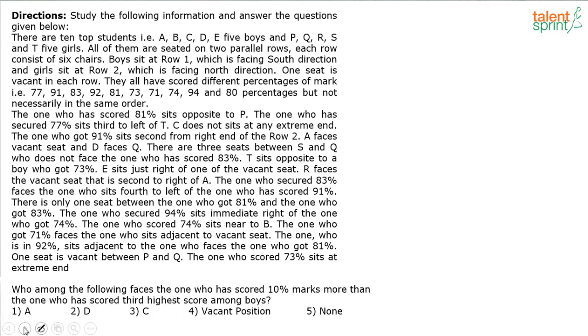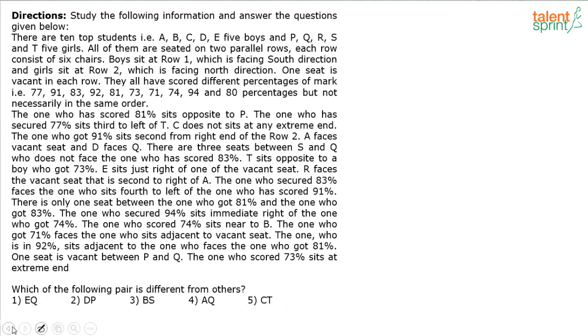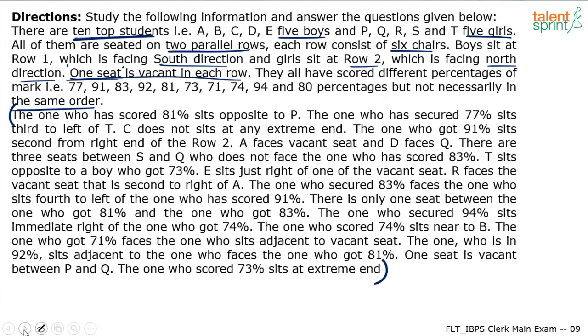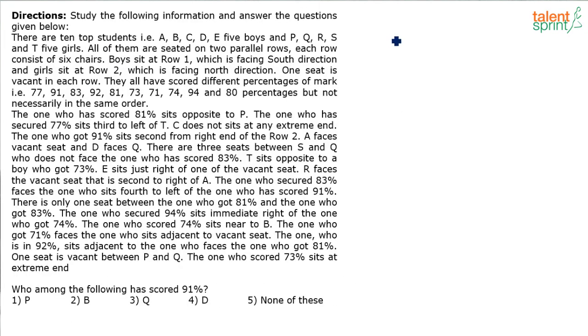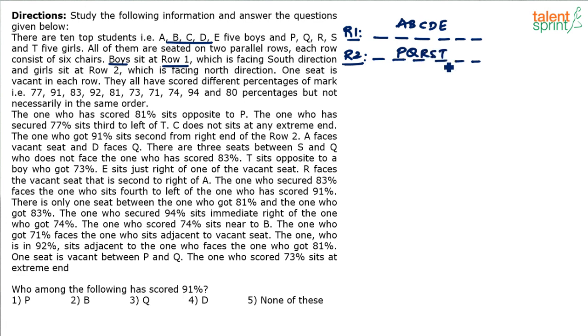There are 4 or 5 other questions, but I think I can present them only after we are done with the solution. So understand that there are 6 chairs in each row: 1, 2, 3, 4, 5, 6, and here we have 1, 2, 3, 4, 5, 6. Let's say this is row number 1, and this is row number 2. Who do we have in row 1? In row 1 we have the boys, A, B, C, D, E. These boys sit in row number 1, and then we have P, Q, R, S, T in row 2.